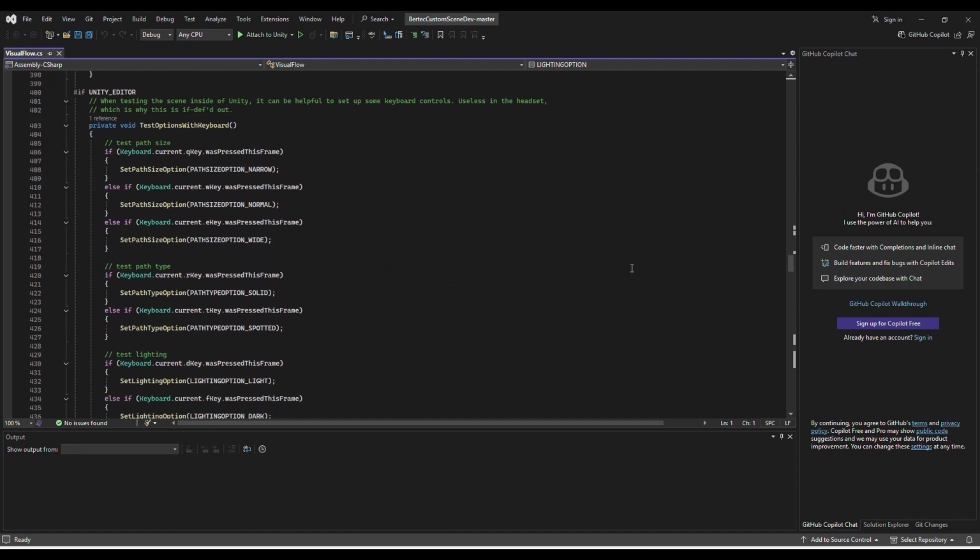There are also keyboard keys defined for testing inside the Unity. Now you are ready to make more changes in Unity to your custom scenes.